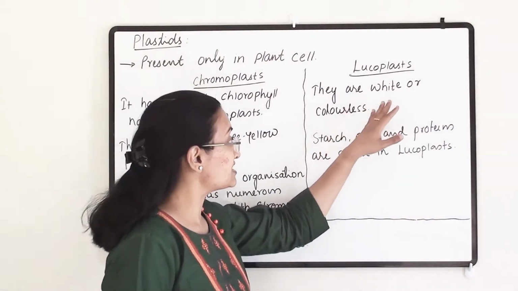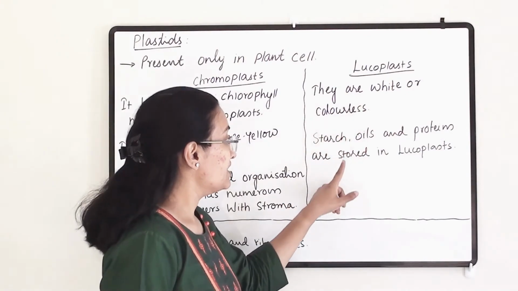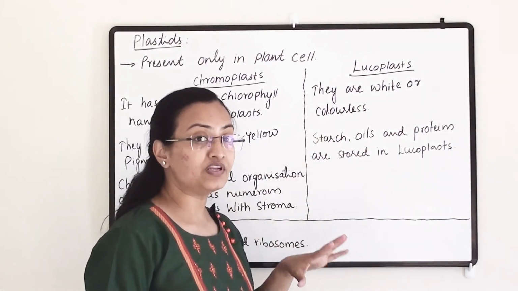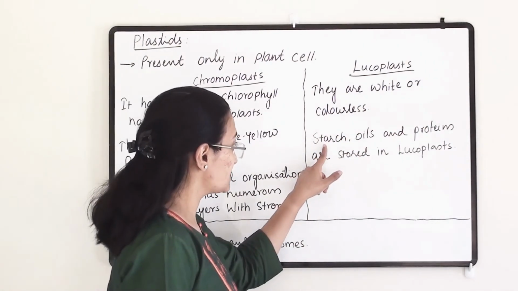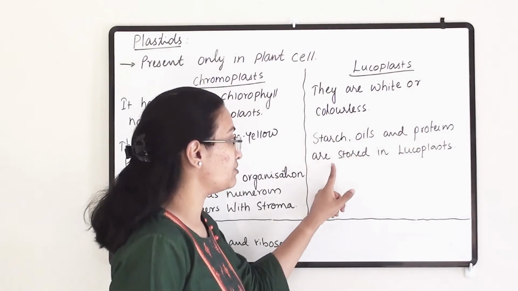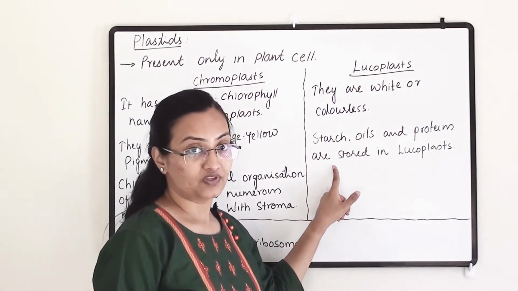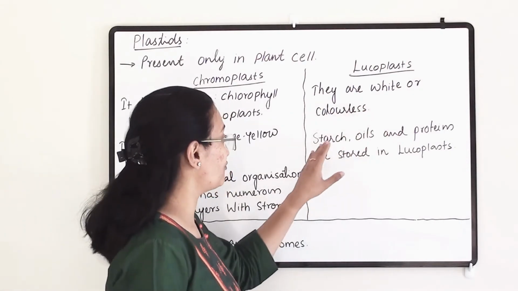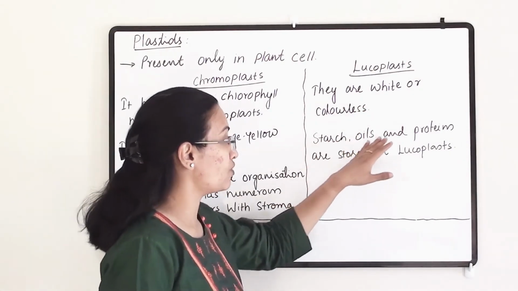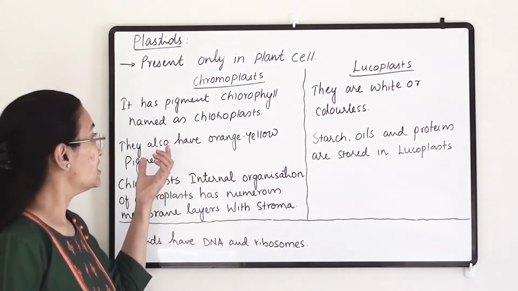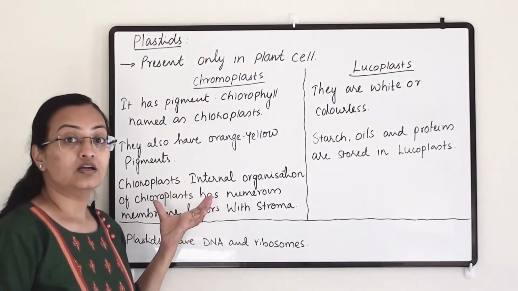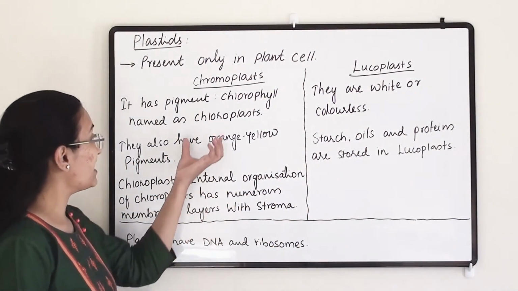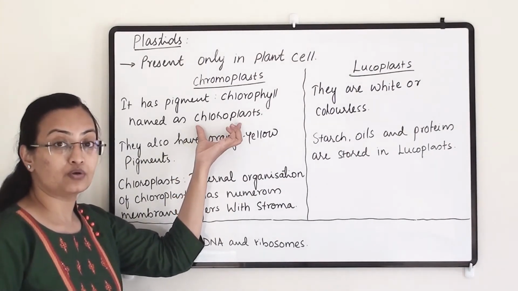Now leucoplasts are white or colorless. Basically they are primary organelles which store starch, oils and protein molecules. So leucoplasts are colorless, and their function is storage of starch, oil and protein, whereas chromoplasts are colored pigments, and they have one pigment named chloroplast.